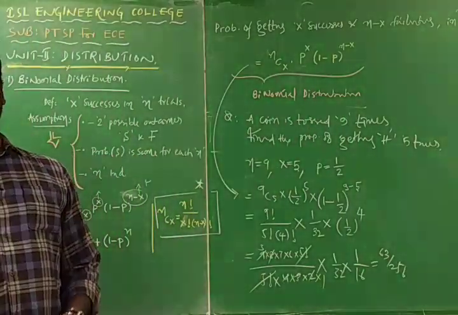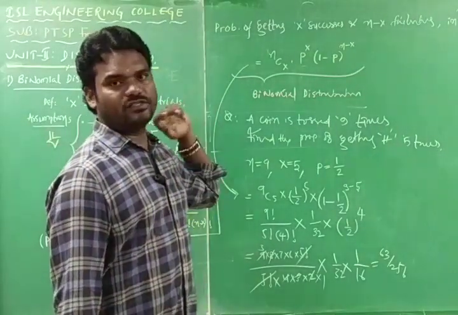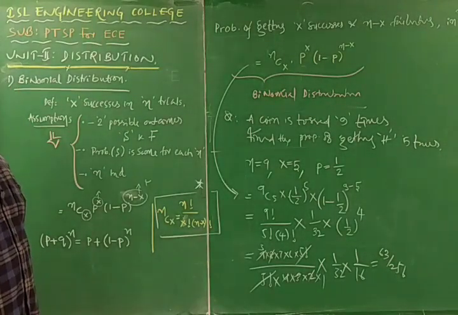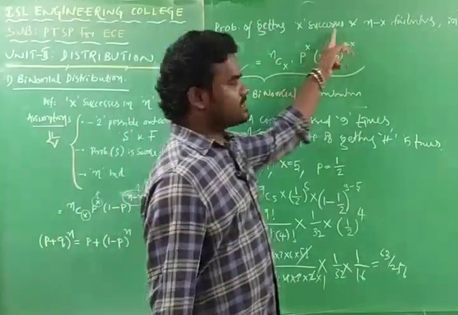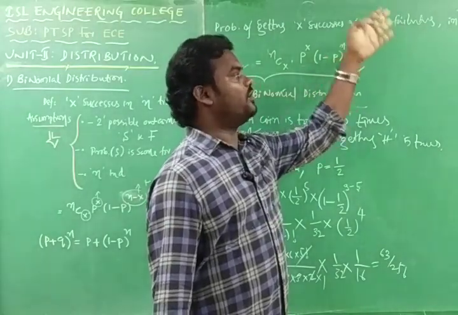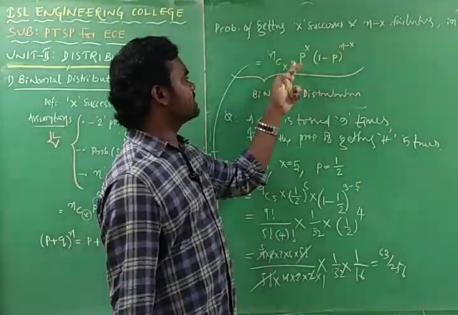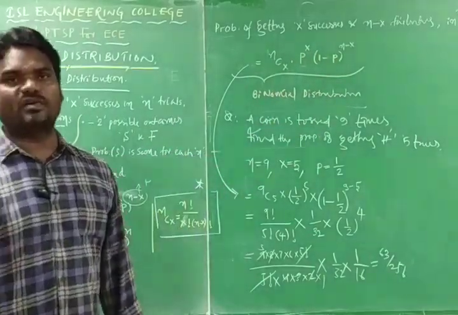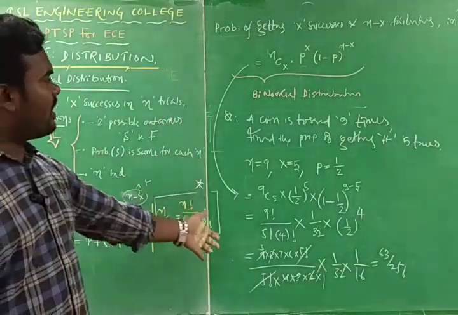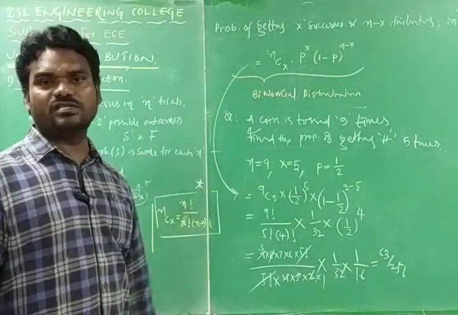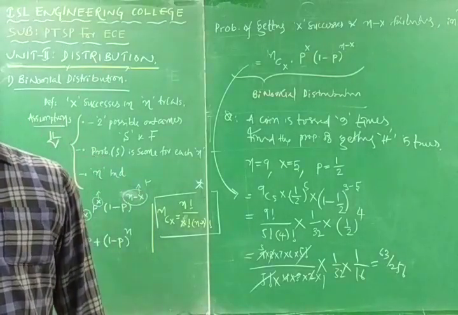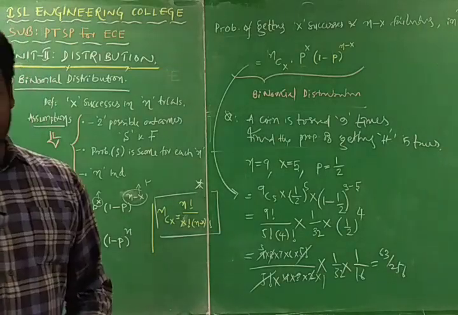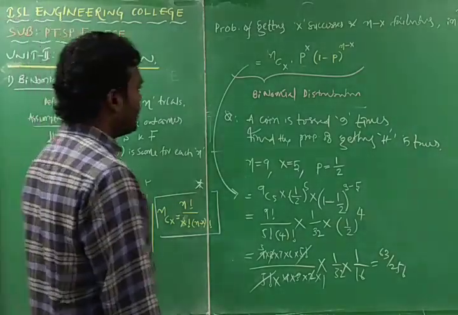I hope I am clear. We have the equation from the binomial distribution. That is nothing but the probability of getting x successes and n minus x failures in n trials is given by nCx into p to the power of x into 1 minus p to the power of n minus x. We should identify all the required things from the given question, then substitute and get the answer. This is one particular problem solution by using the binomial distribution.